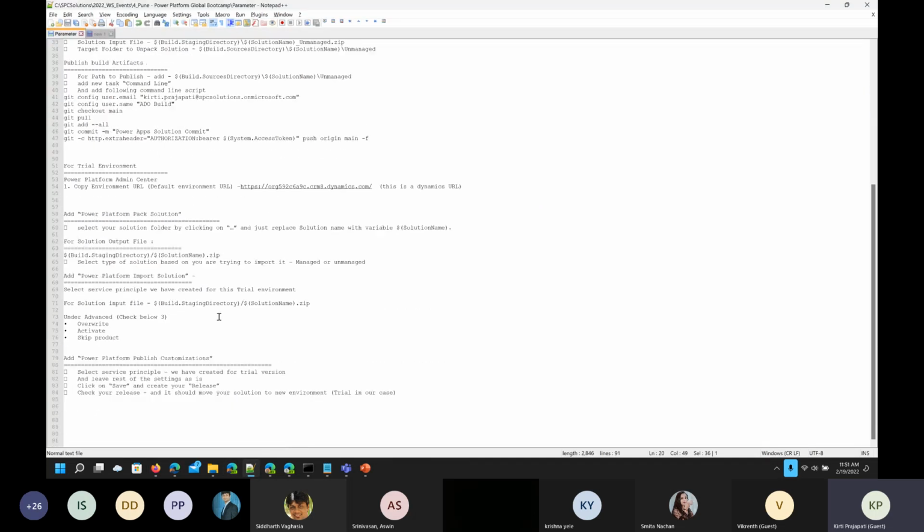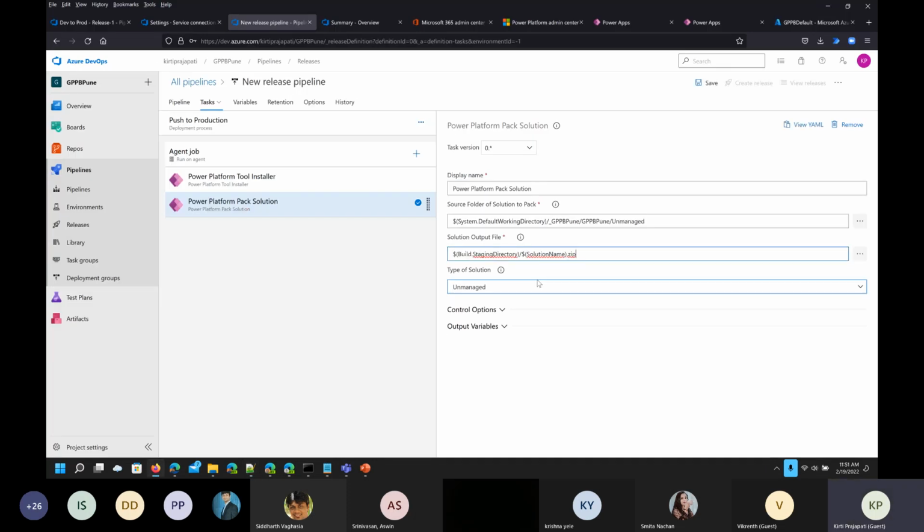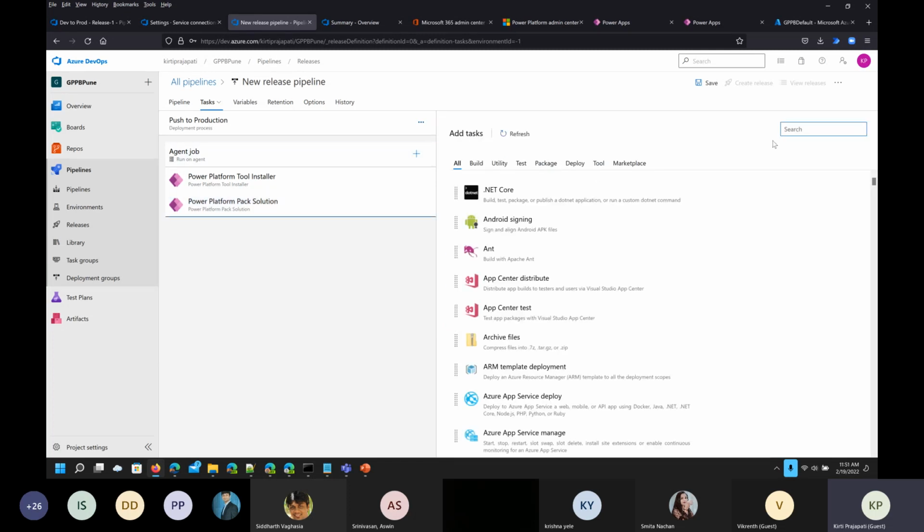The solution output path is the build staging directory slash solution name dot zip, and select the type. Make sure you are selecting the correct type for the solution. For this demo I have used unmanaged, so I'm just selecting unmanaged, and then again adding a new task.